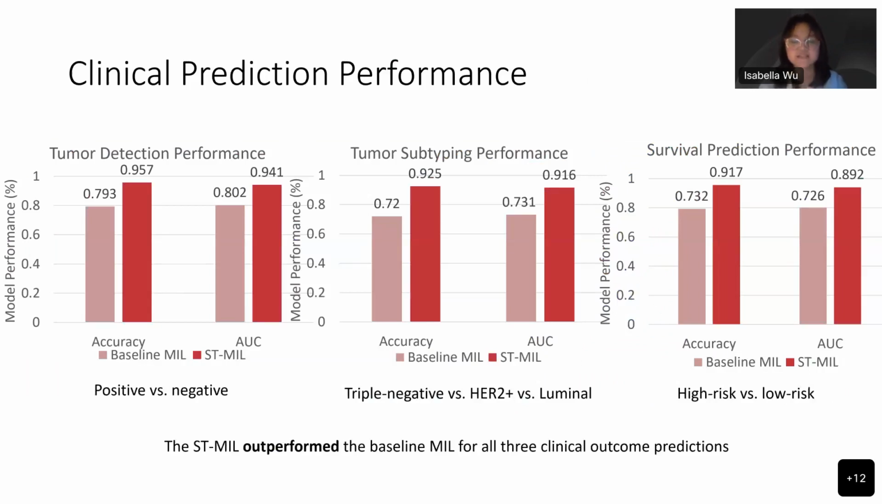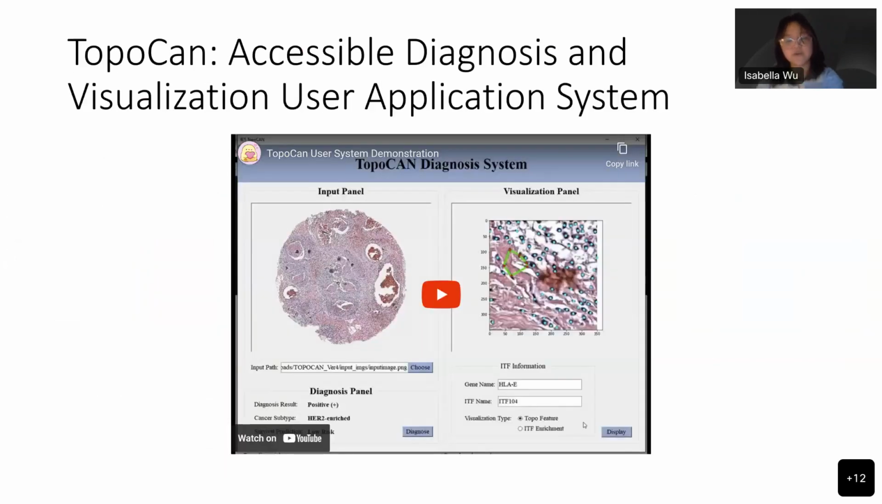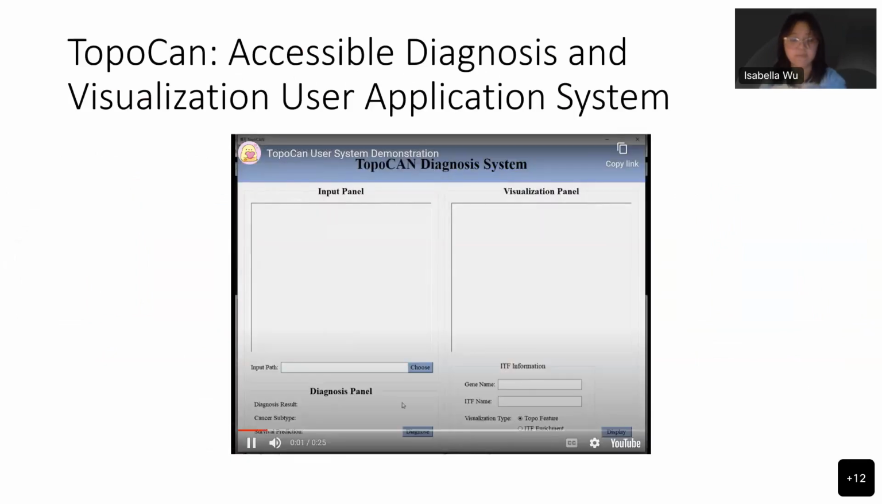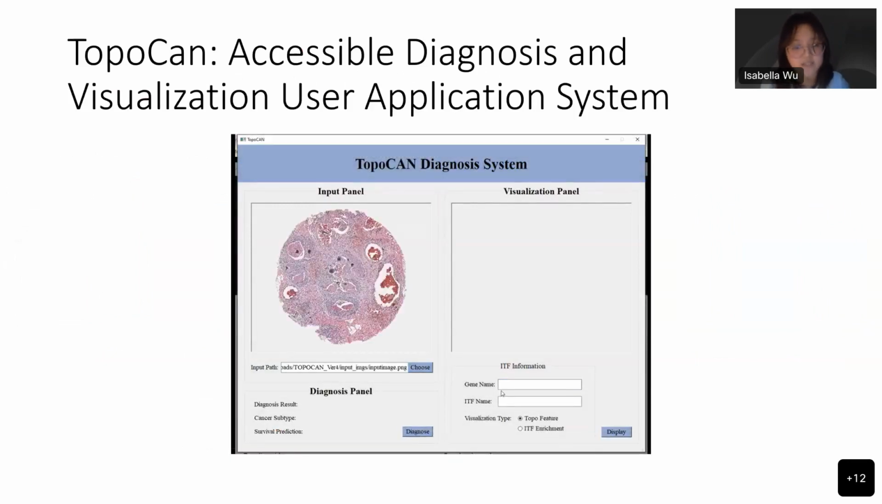As shown, SCMIL outperformed the baseline MIL model for all clinical outcome predictions, achieving an accuracy of 95.7 for tumor detection, 92.5 for tumor subtyping, and 91.7 for survival prediction. Topology and spatial genome-informed learning greatly enhanced clinical prediction in new patient cohorts, indicating the significance and contributions of this study. Finally, TOPOCAN was integrated and developed into a user diagnosis and visualization application system, which is available for use by pathologists and doctors for clinical predictions and is accessible, efficient, and powerful.